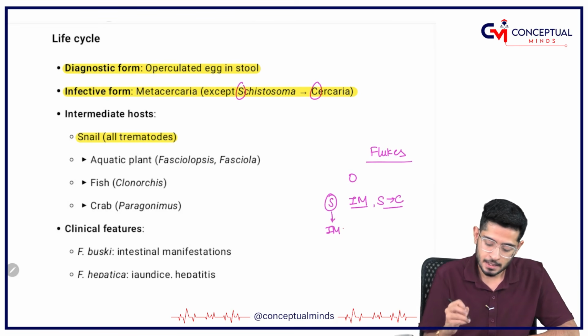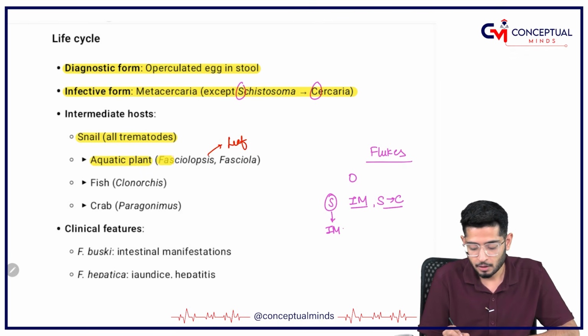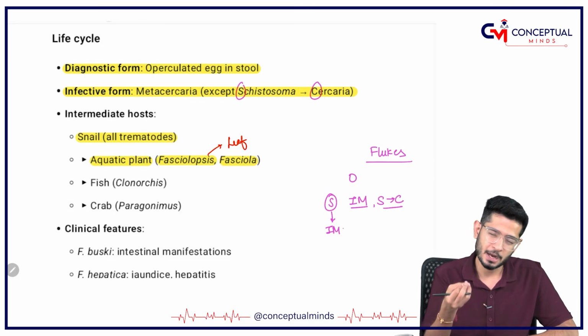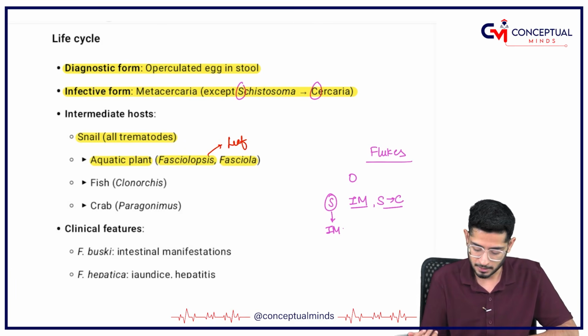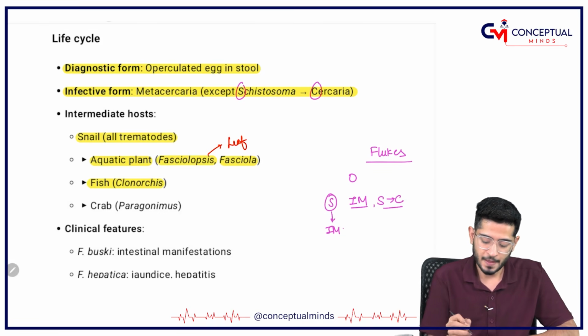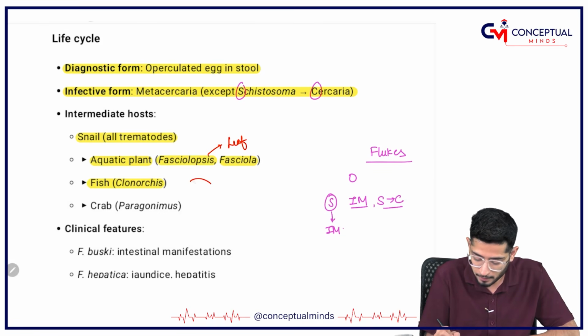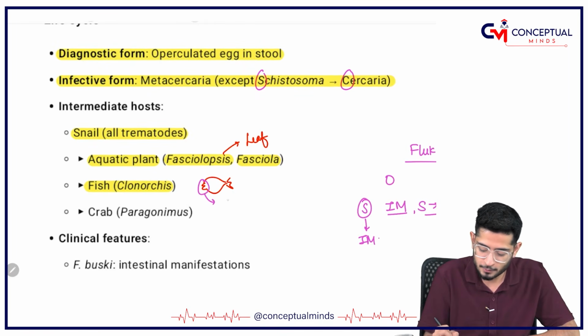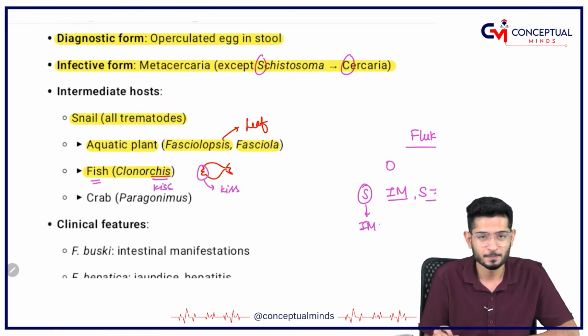Whereas for Fasciola, in the literal sense, Fasciola means leaf. So the aquatic plants, leafy plants, are the intermediate host for Fasciolopsis and Fasciola. Clonorchis has got a fish. So if I draw a fish for you, this is the mouth of the fish, and can you see the fish mouth is always just like the fish is going to kiss somebody. So that is an easy way to remember that we are talking of fish.